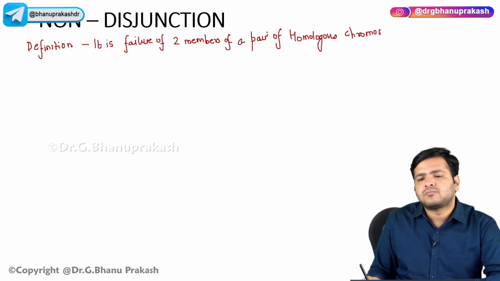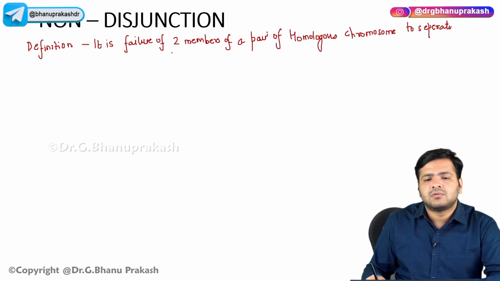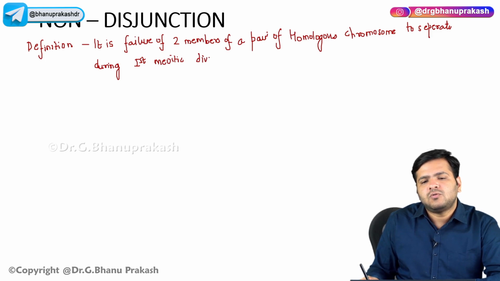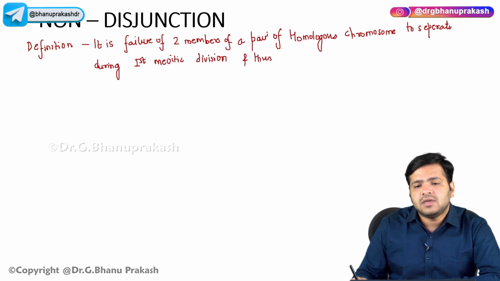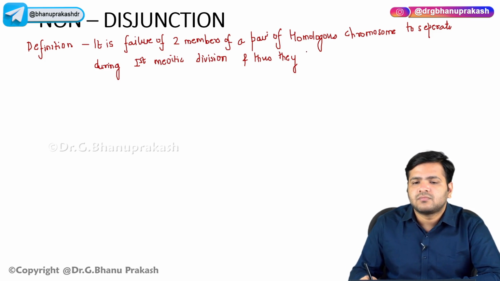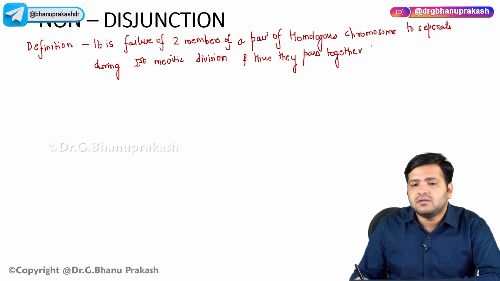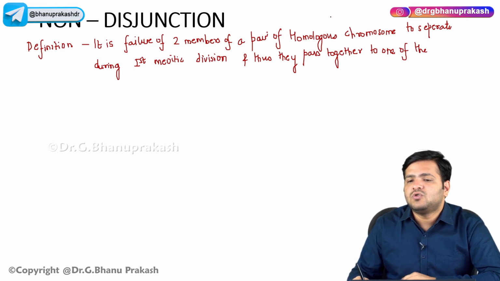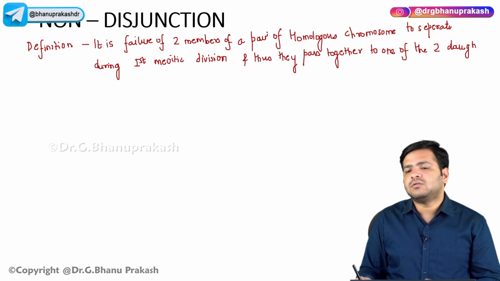to separate during first meiotic division, and thus they pass together to one of the daughter cells, one of the two daughter cells that are formed, right? One of the two daughter cells.